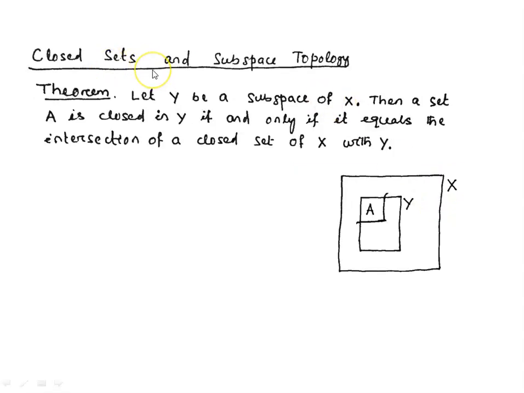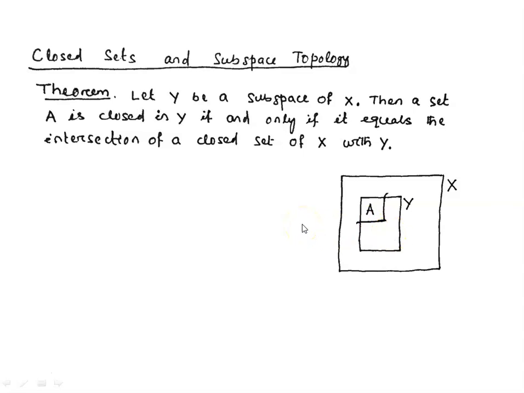Now one of the results of the subspace topology which is associated with closed sets says that if Y is a subspace of X, then a set A is closed in Y if and only if it equals the intersection of a closed set of X with Y. That means here we have Y as a subspace of X and A is closed in Y if and only if this A equals the intersection of some closed set in X with Y.